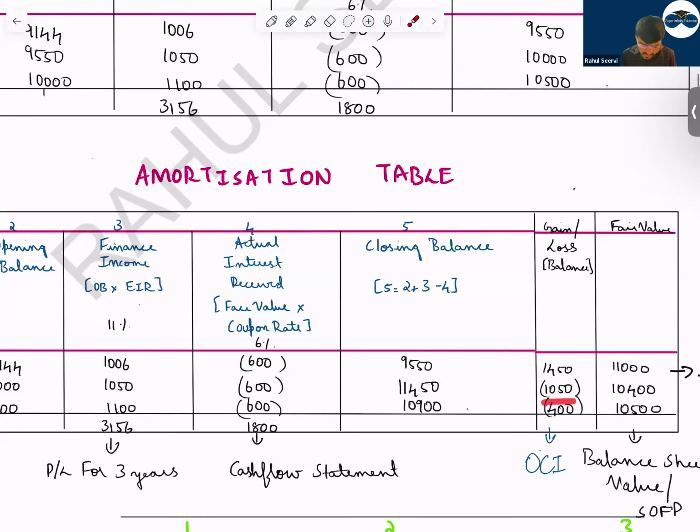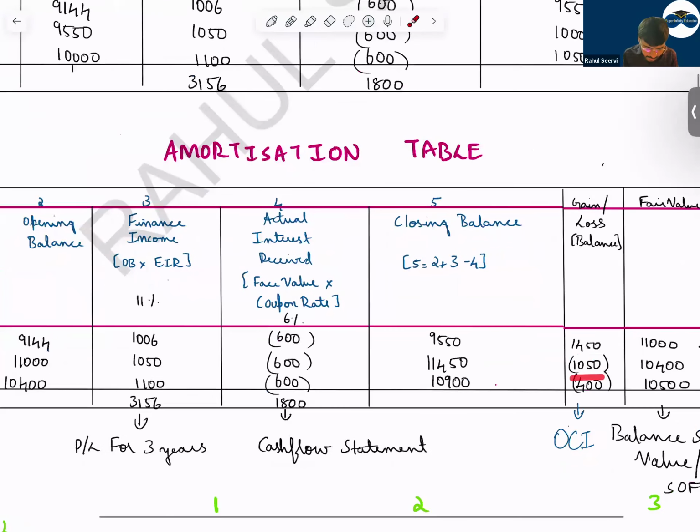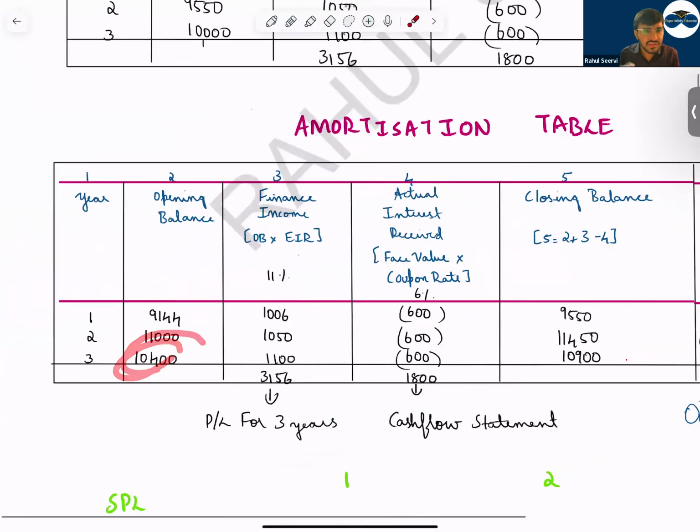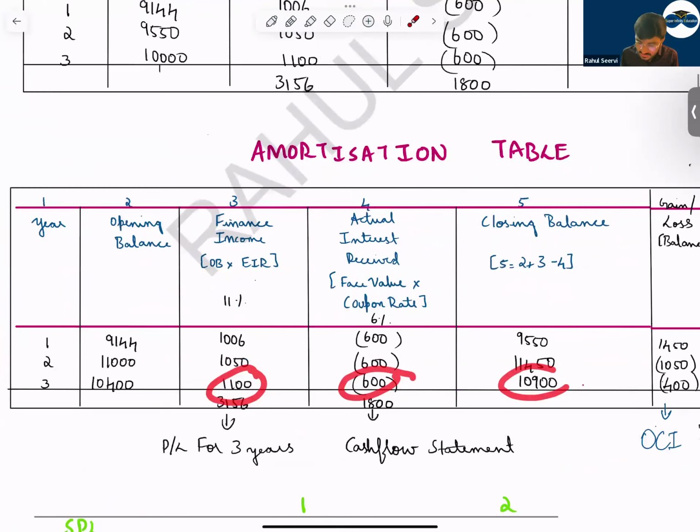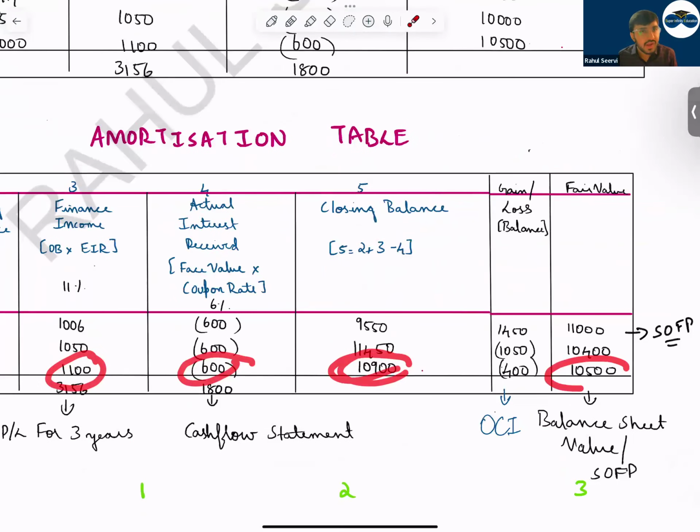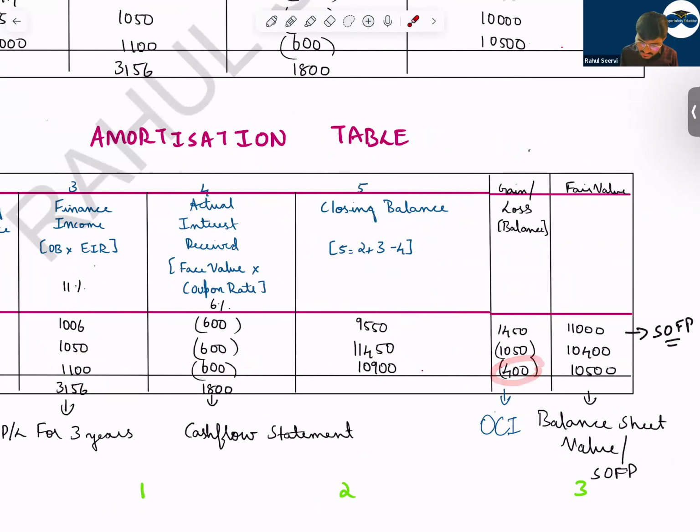So we reduce it. Then next year, 10,400 will be your balance. Will you record interest on this? No. Whatever was the interest here, the same you take. And then minus 600, you get the closing balance. Then you compare this with the fair value. Ultimately, at the end of the third year, the fair value will be equal to the value which you have to receive from the company. So when you see this, 1,450 and 1,050 and 400 will automatically offset this account, the OCI part which you have. It will automatically become zero.